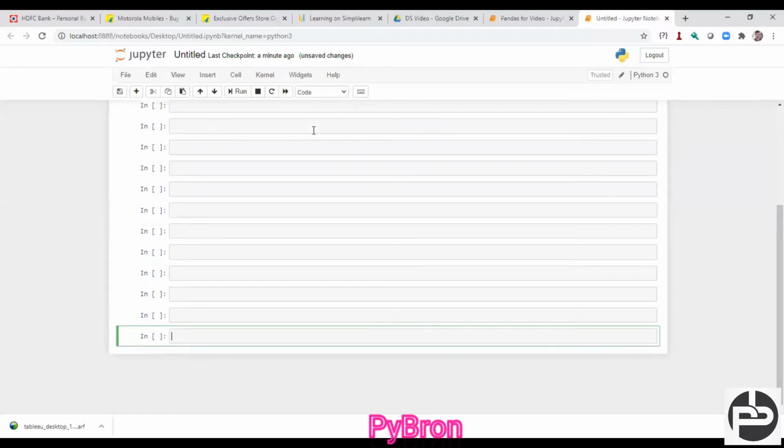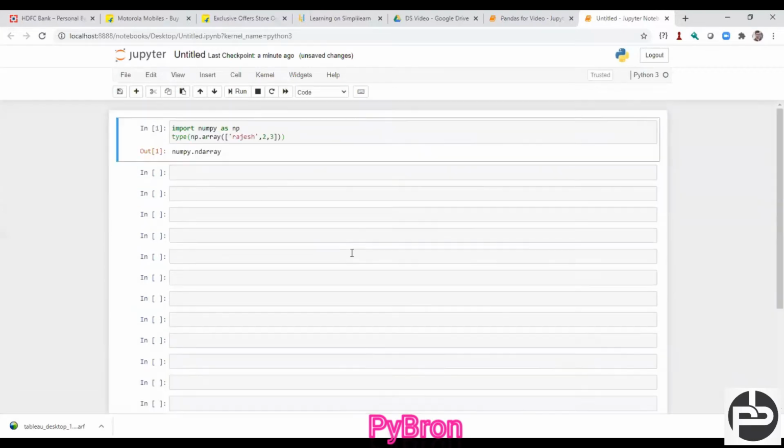So what I did here, can you see this? I just imported the NumPy library and called np.array. Basically, it is converting my list. This is my list.